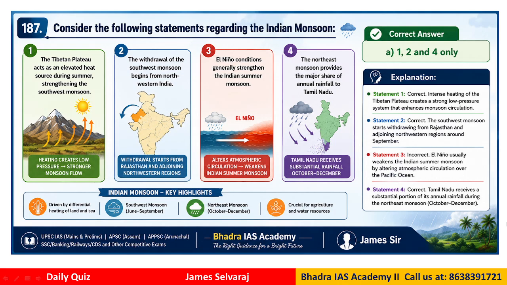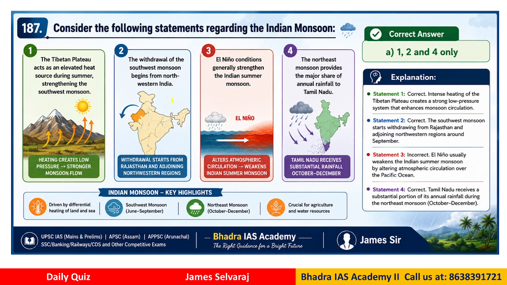Okay. Question number 187. Consider the following statements regarding Indian monsoon. The first option, I put it in imaginary form, it will be easy for you to visualize and see it. The Tibetan plateau acts as an elevated heat source during summer, strengthening the southwest monsoon. So the heating creates a low pressure, stronger monsoon flow. Is it correct?